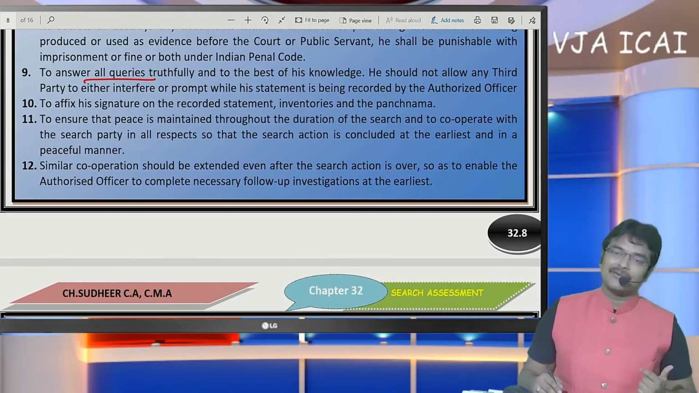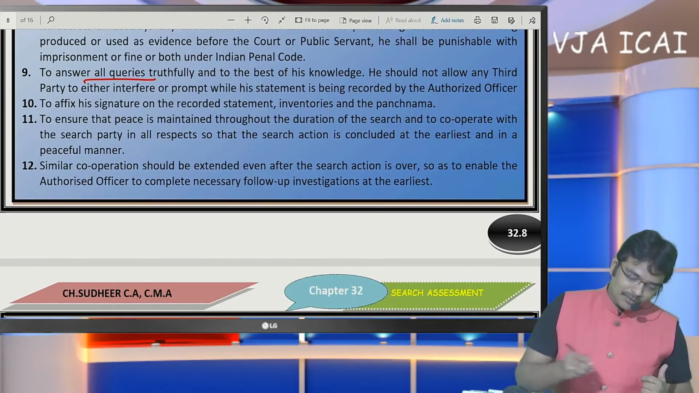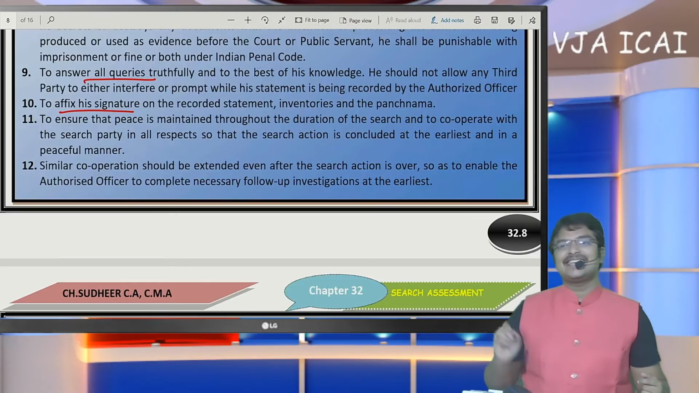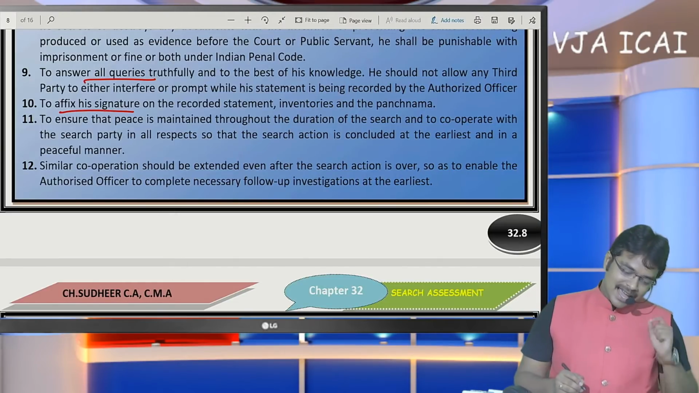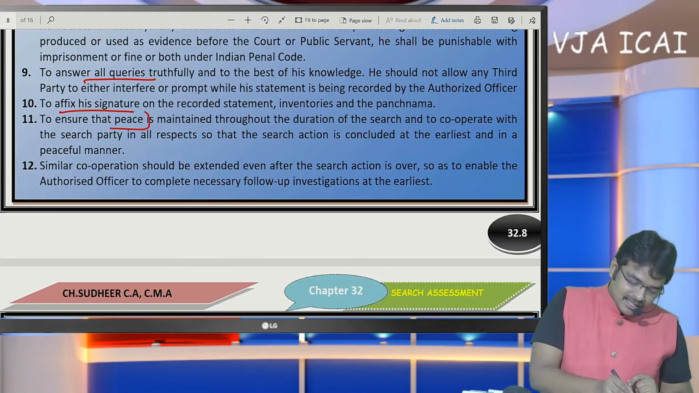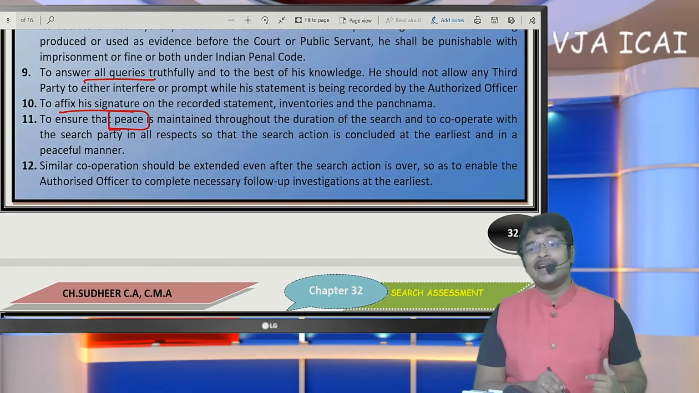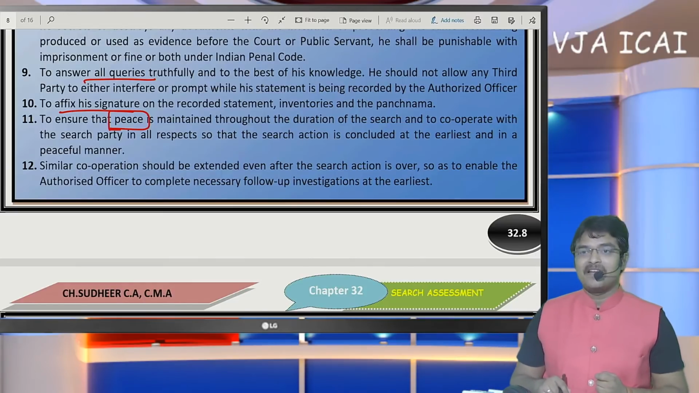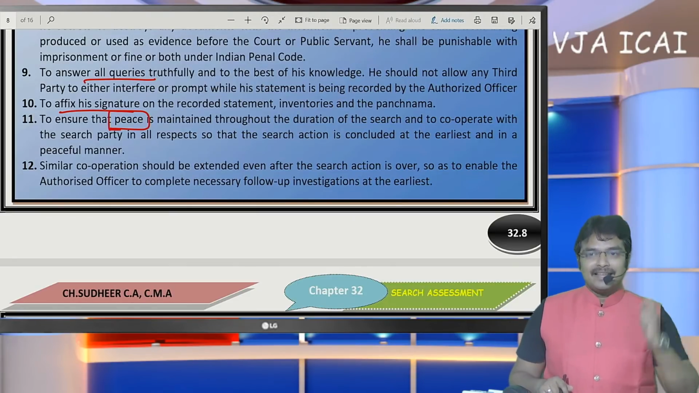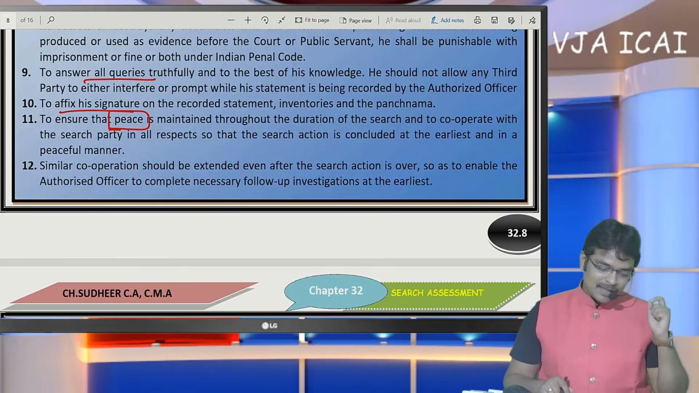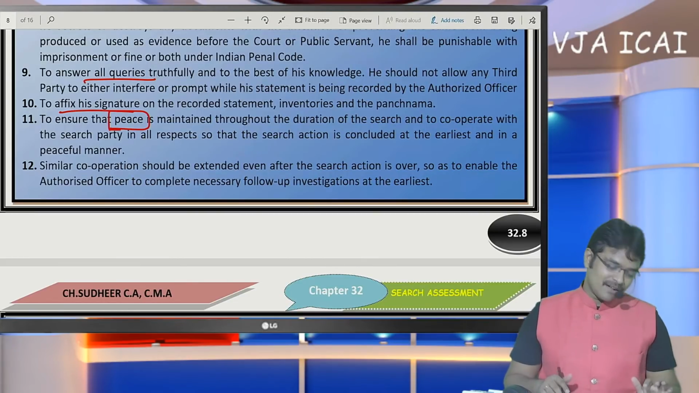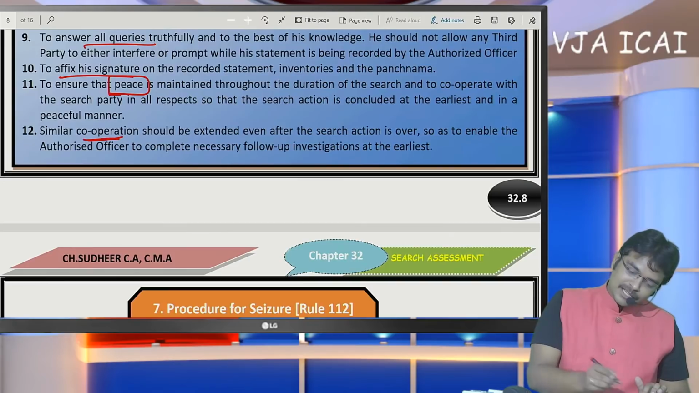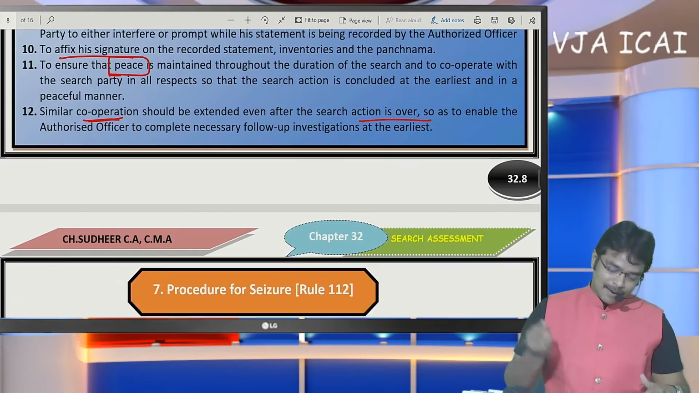He should answer all the queries which are raised by the officer truthfully. And in the Panchnama, the SSC should also sign. Not only the officer, the SSC should also sign. And this is a very important thing, but one which cannot be maintained practically. Peace has to be maintained until the completion of the assessment. But practically speaking, the SSC gets tense, he may shout, whatever it may be. But the thing that is theoretically presented here is that they must have peace until the completion of the assessment. Similar cooperation must be extended till the search is completed also.